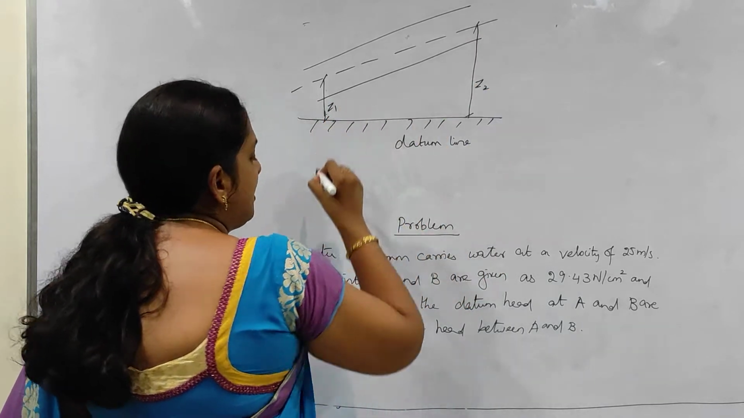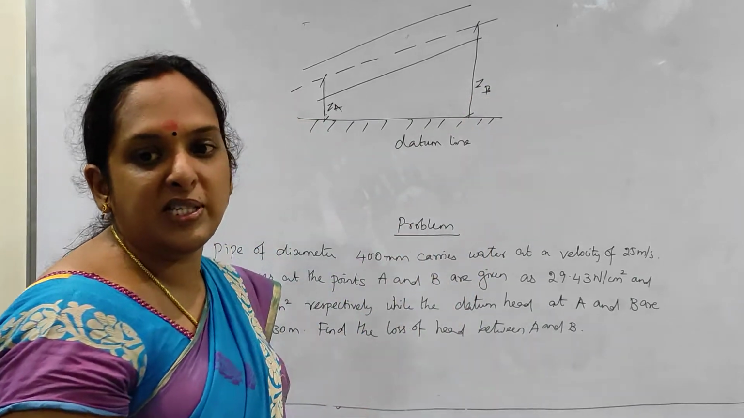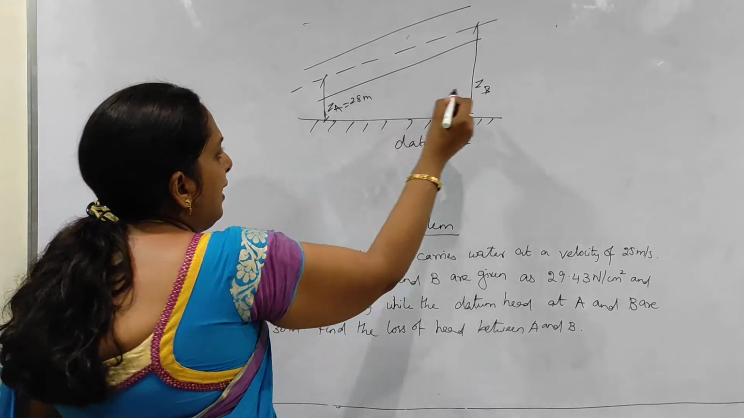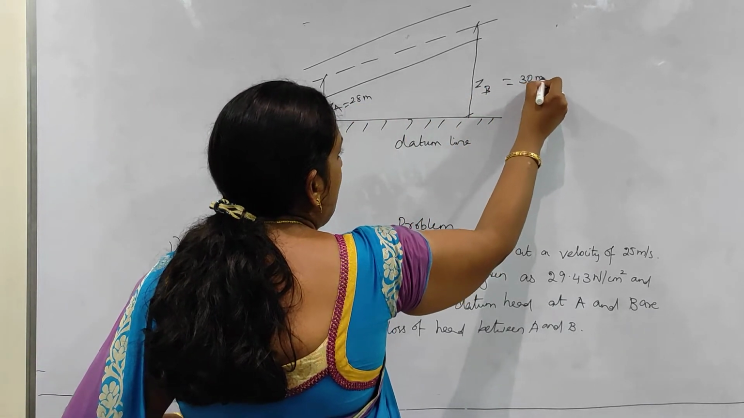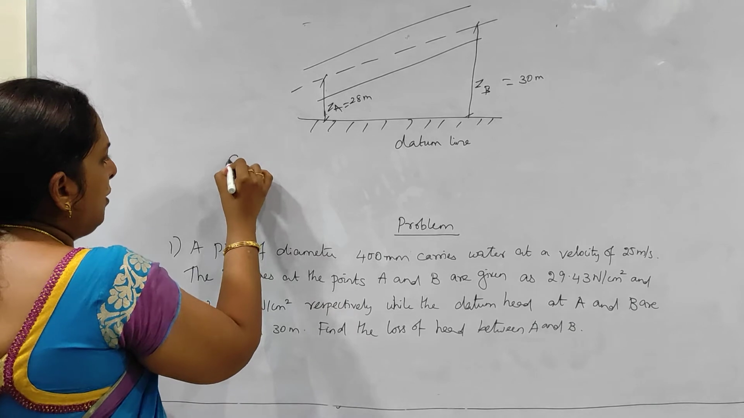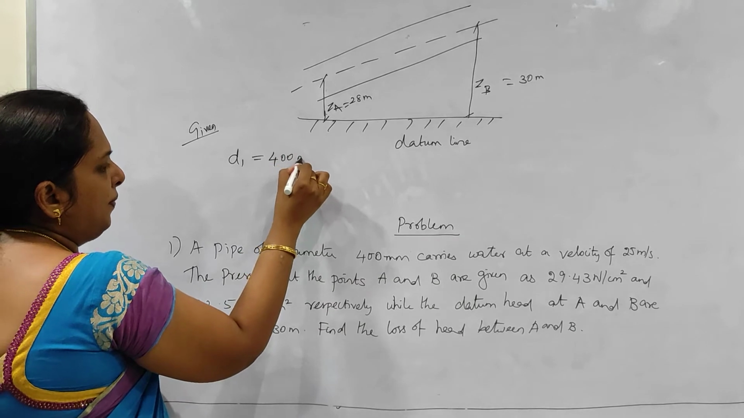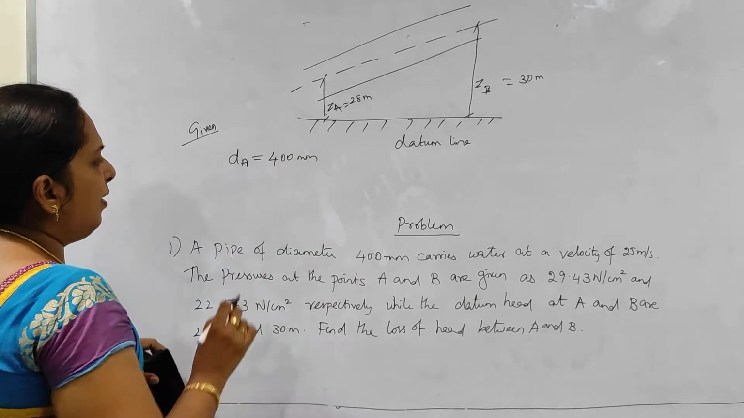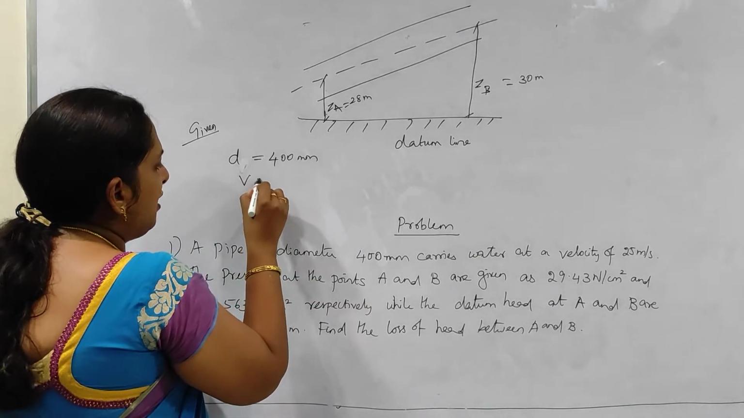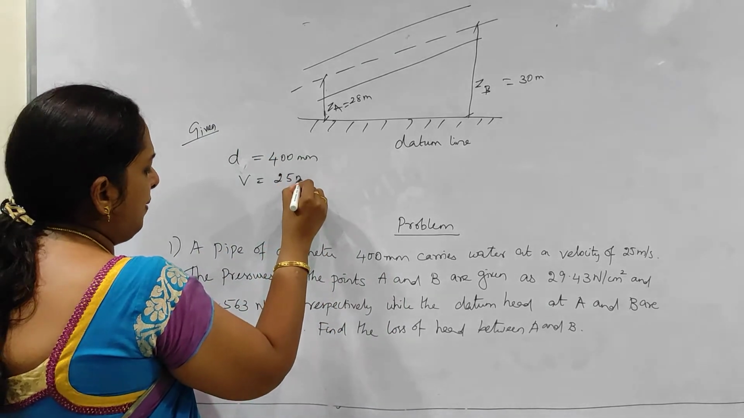Okay. Z1 and Z2 are given, or we can say at point A and point B are given. That is the notation given in the problem. So ZA is 28 meters. ZB is 30 meters. Well and good if they have given in meters. Now, I am just noting down the given data. Diameter is 400 mm. That I am giving as DA, or we can say as D, because it's uniform diameter. And velocity is also uniform since the diameter is uniform. So here velocity is 25 meter per second.